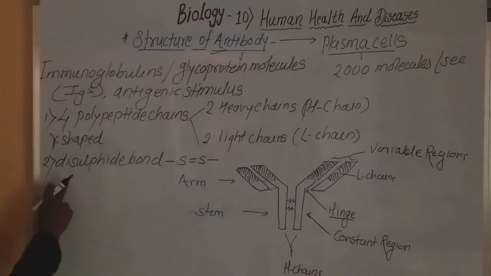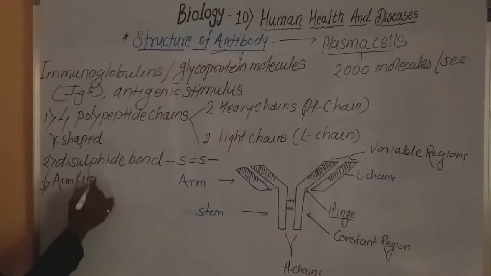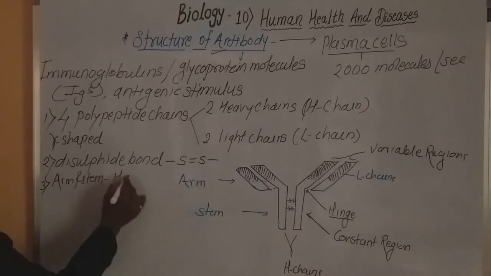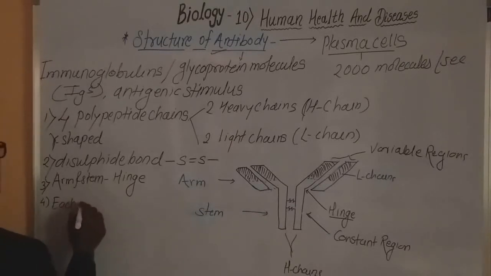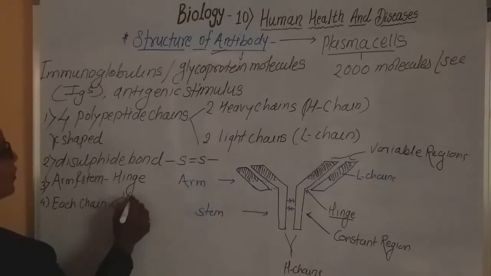In this structure, the next point, the third point, is that the arm and stem are connected with each other with the help of the hinge. Each chain, whether it is a heavy chain or a light chain, consists of two regions.